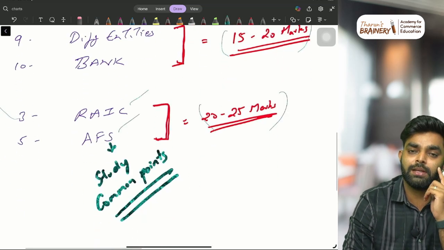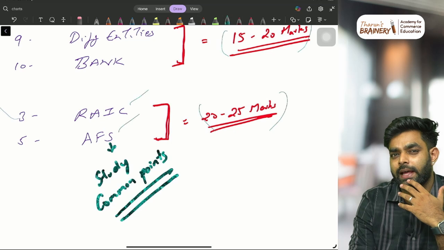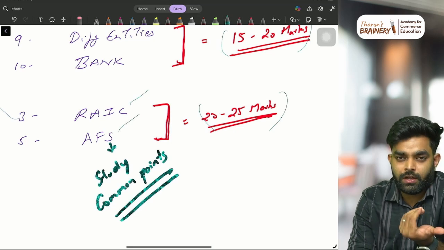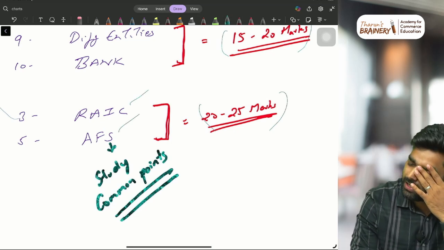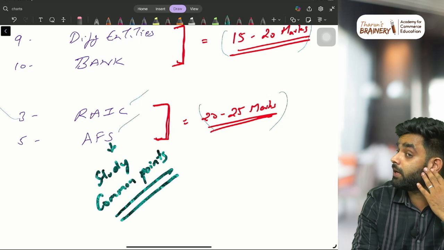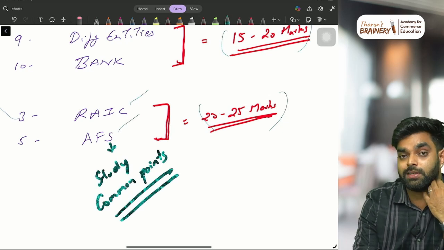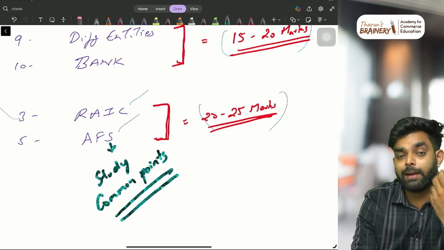Because financial statement is a very easy chapter, but only because of the length. If you start it tonight, as the first thing on the 1.5 day, it may take you long. Sometimes it may consume your entire night today and tomorrow morning also. So you will get panic after that.